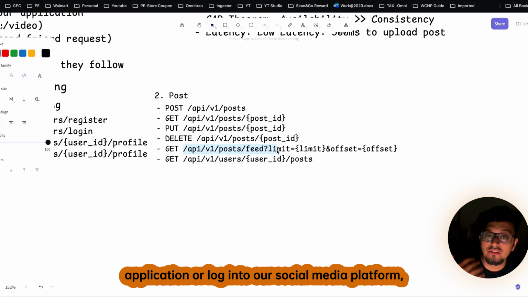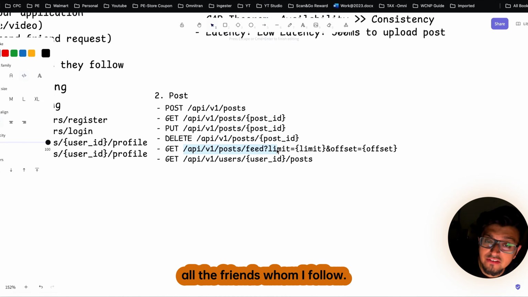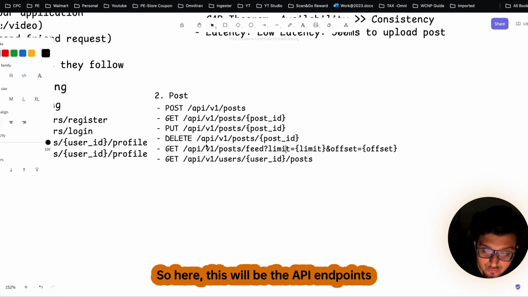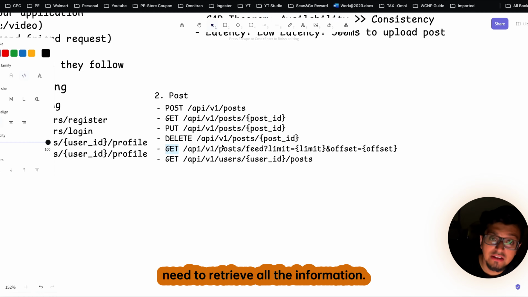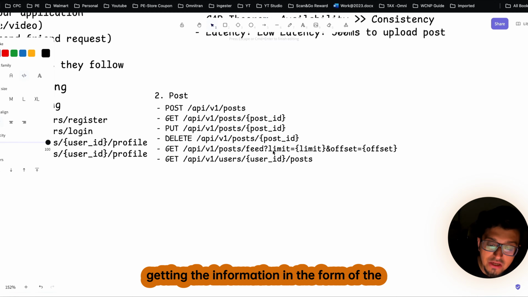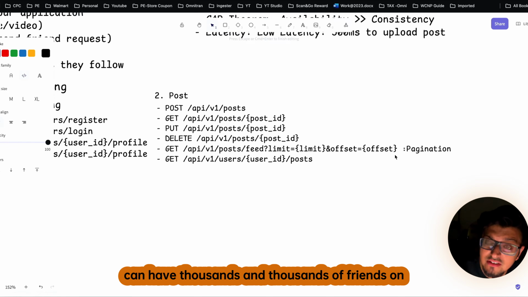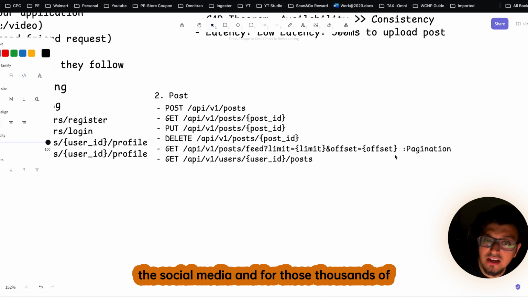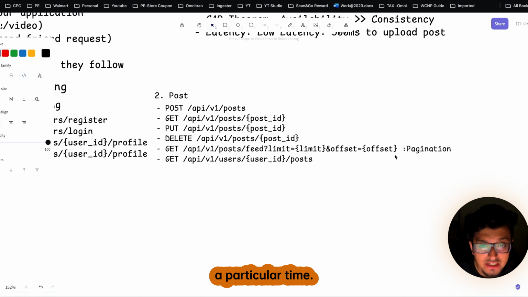The next one is another most important, and that is the feed of a user. For example, once I log into our application or log into a social media platform, we can see all the relevant posts of all the friends whom I follow. So this will be the get API endpoint that we need to retrieve all the information. And as you can see here, we are getting the information in the form of pagination, because as you know, a particular user can have thousands and thousands of friends on social media, and for those thousands of friends we can have lakhs of posts at a particular time.